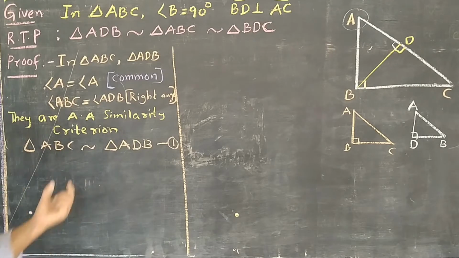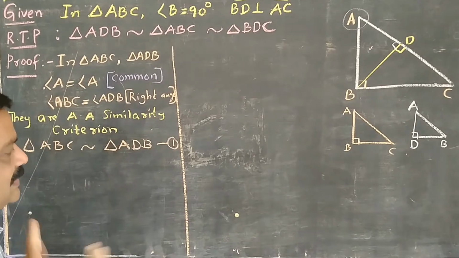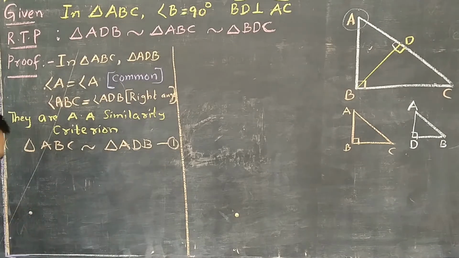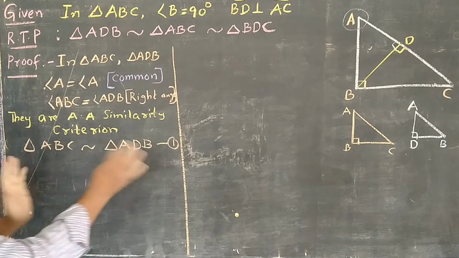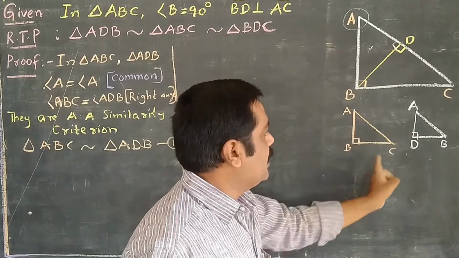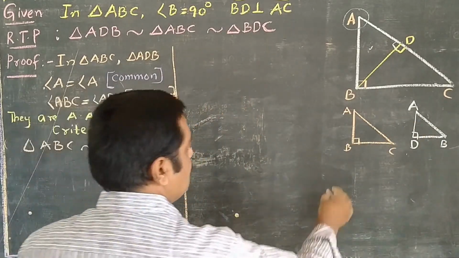From this we get the expected answer. In this question it is not asked, but for our convenience I am giving that extra. When these two triangles are similar, their corresponding sides are in the same ratio. What are the corresponding sides?